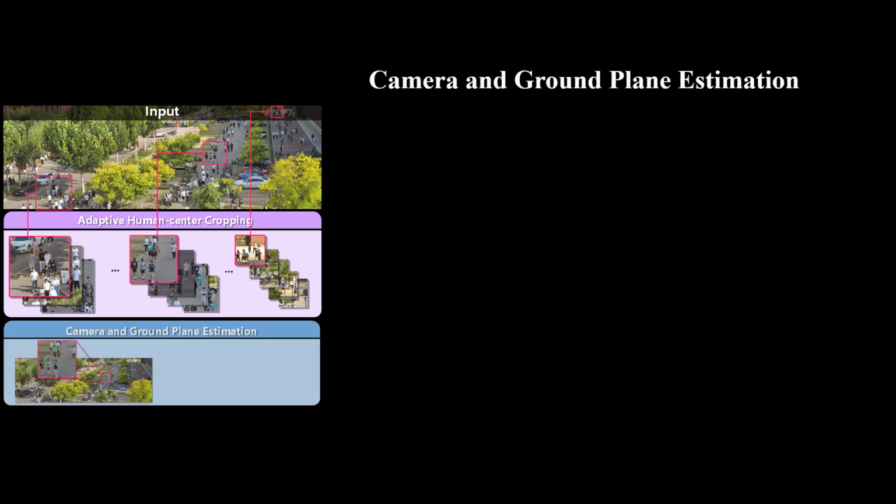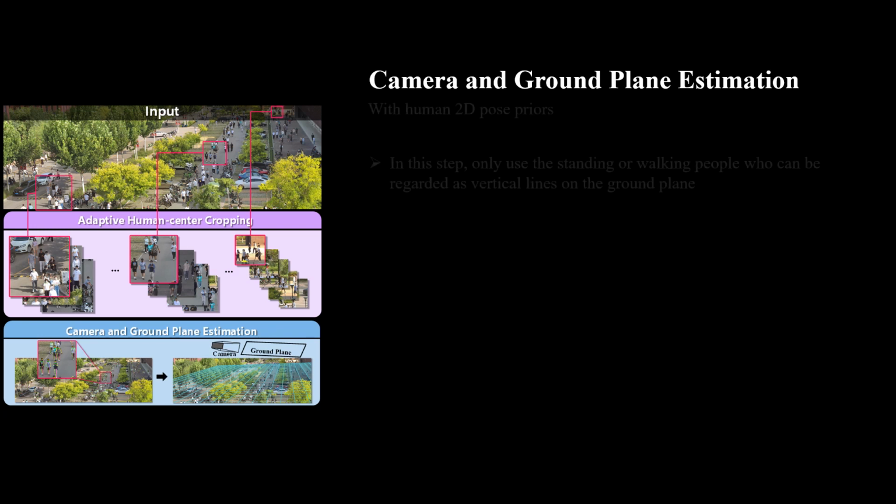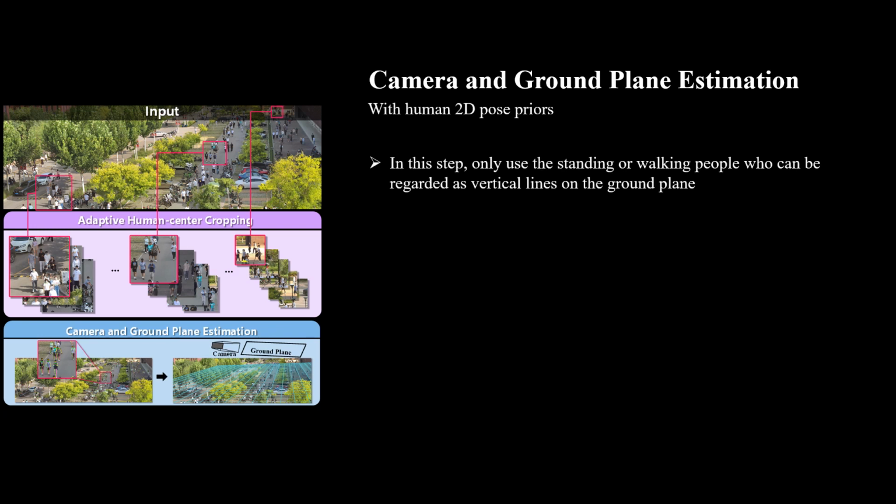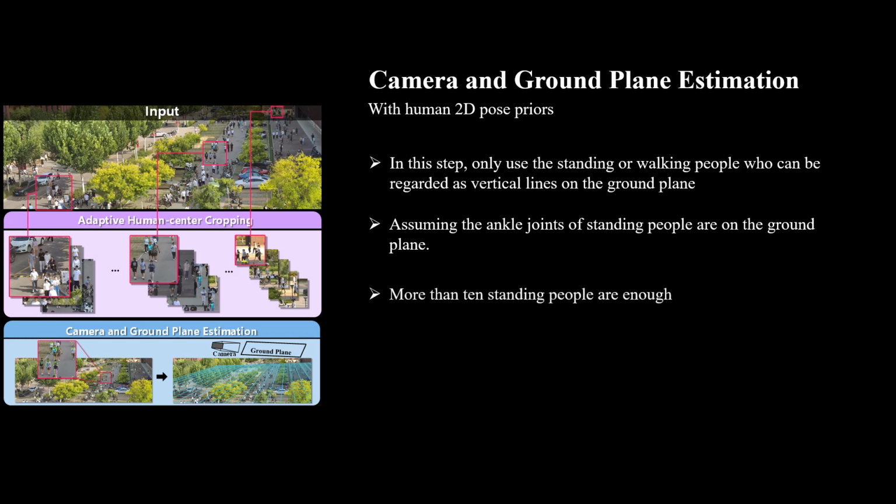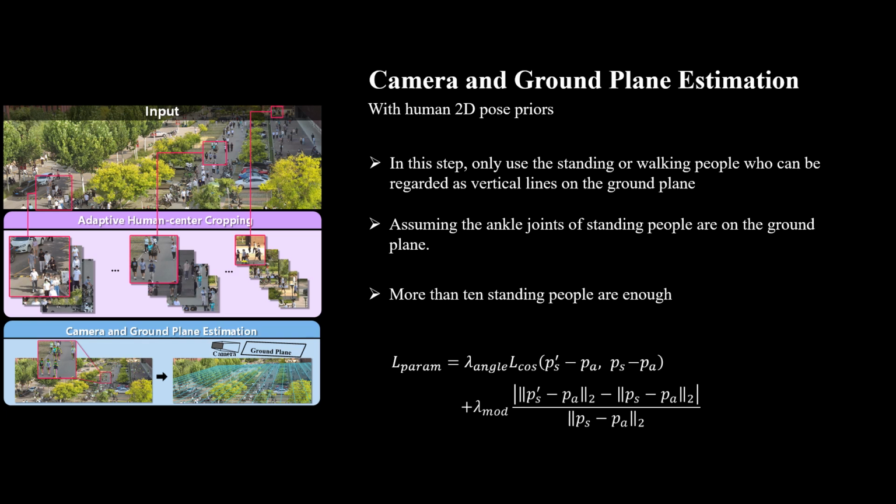We estimate the camera intrinsics and equation of the ground plane of the scene with human pose priors for subsequent inference. In this step, we only use the standing or walking people who can be regarded as vertical lines on the ground plane. And we assume the ankle joints of these standing people are on the ground plane. The estimation does not need too many people; more than 10 standing people are enough. We use the following optimization losses to solve the camera and ground parameters iteratively.